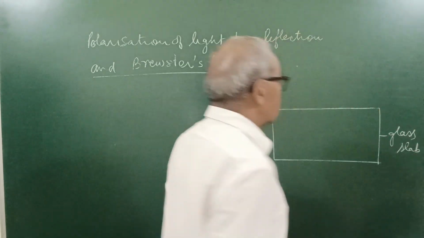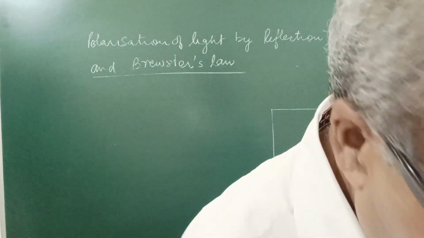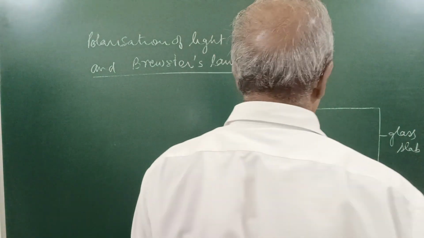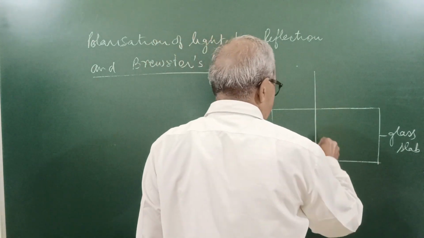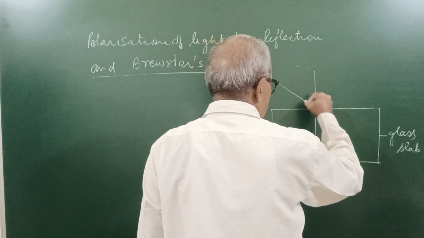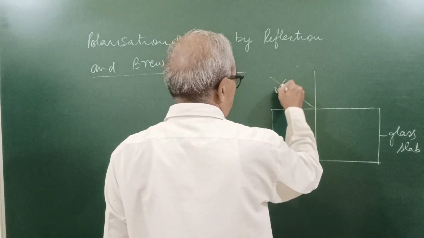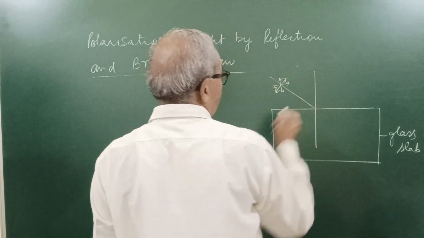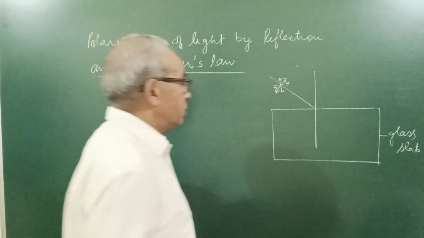Actually, first of all, this was observed by Malus in 1808. When unpolarized light is incident here, it is reflected and refracted.